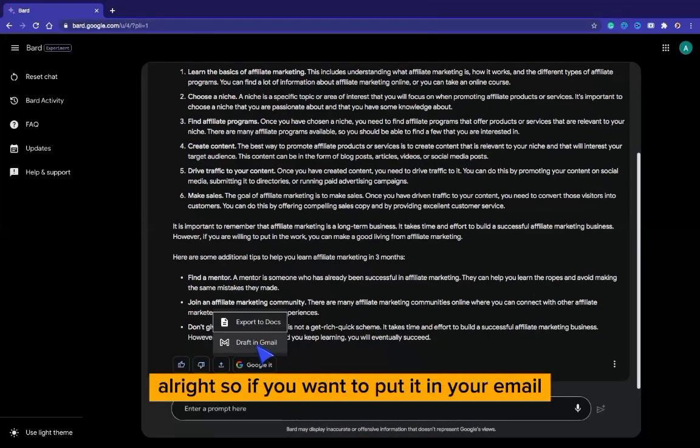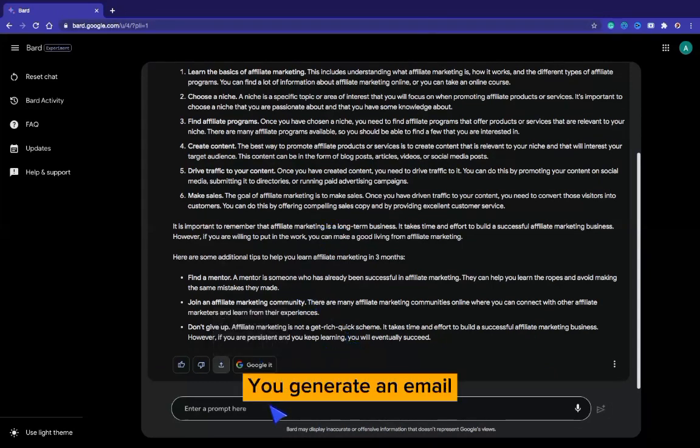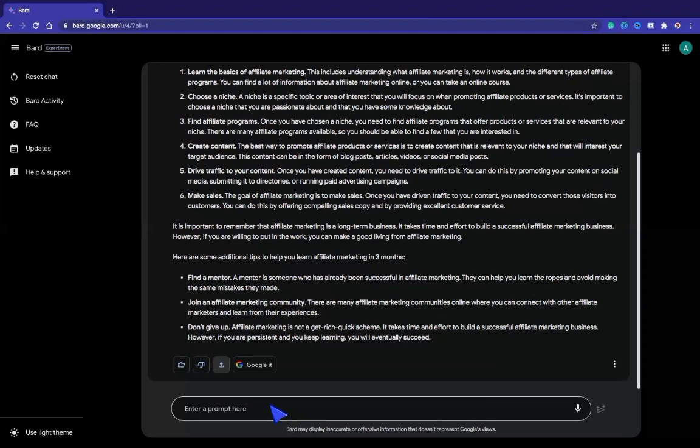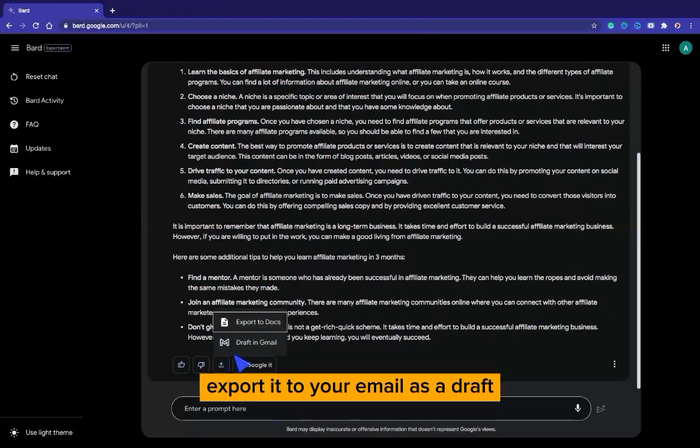All right. So if you want to put it in your email, let's say for instance you generate an email, you want to write an email to your boss, and you ask Bard AI to create an email for you. So instead of copying the email to your email account, you can just from here export it to your email as a draft. From there, you can edit it, add your recipient, and send it to your boss.